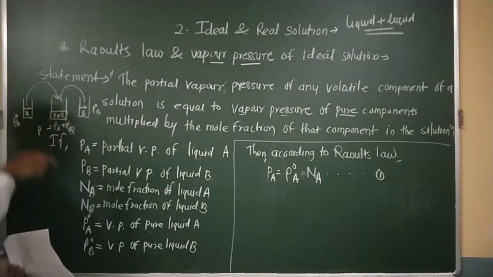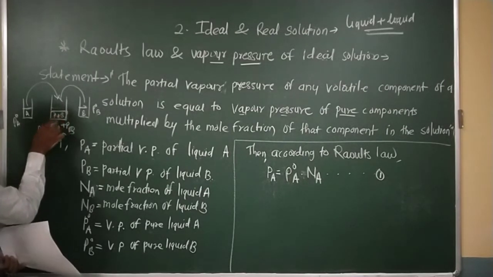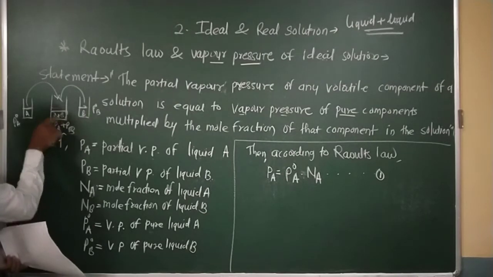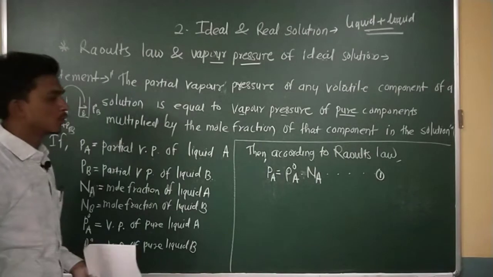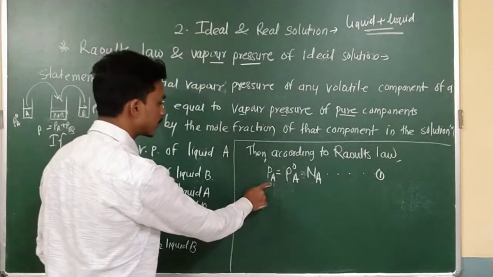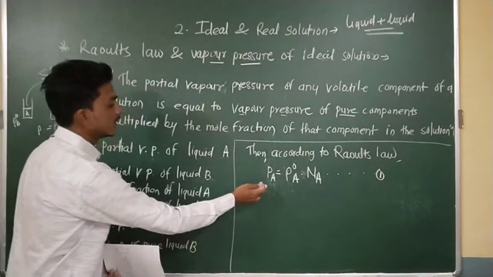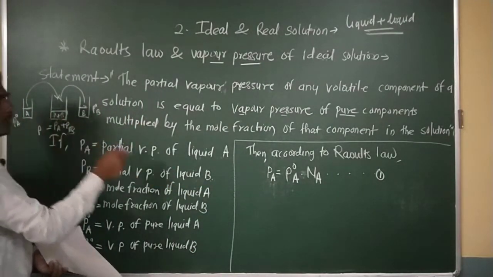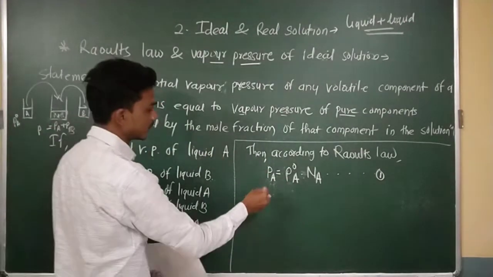When I mix them in a beaker, the partial vapor pressure of A in the solution form and the partial vapor pressure of B in the solution form add up to the total vapor pressure of the solution. So this is related to vapor pressure or partial vapor pressure in the form of solutions. Here PA is in the form of a mixture, and this is the pure form. Okay, so these are the things.